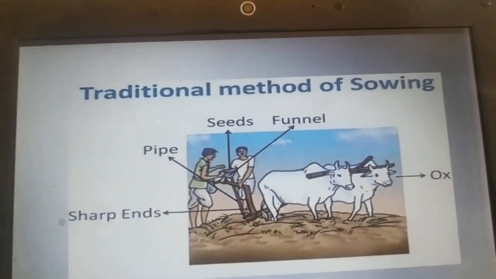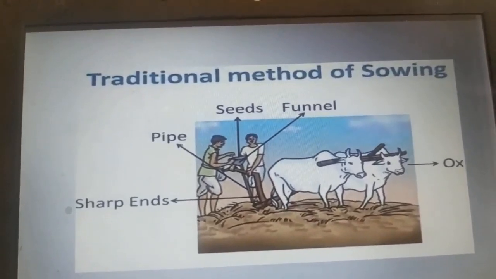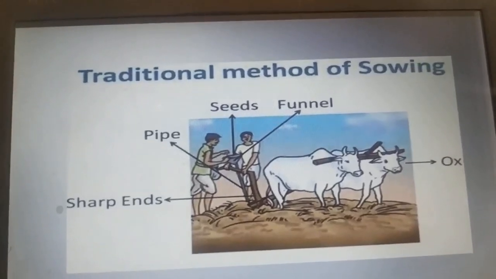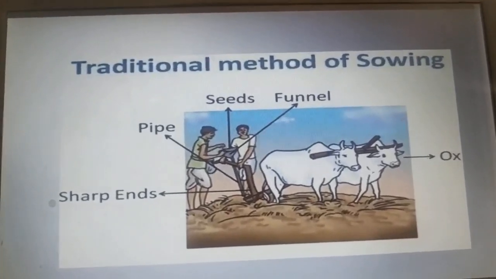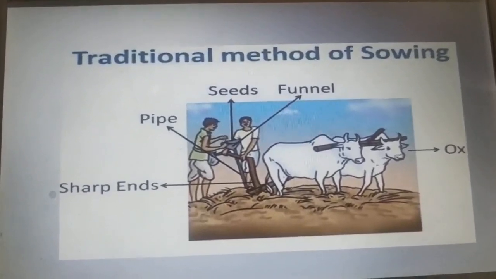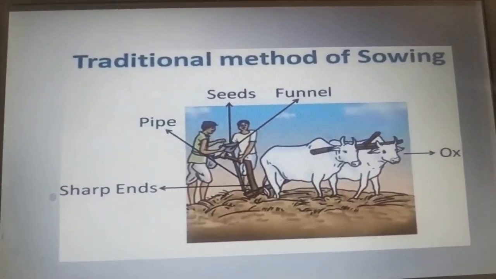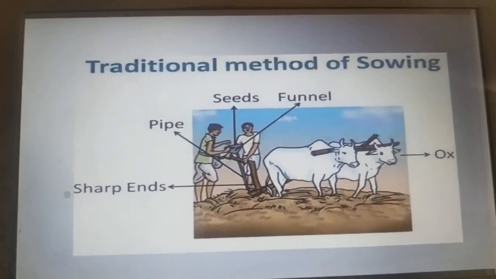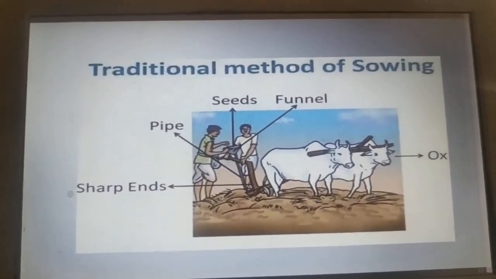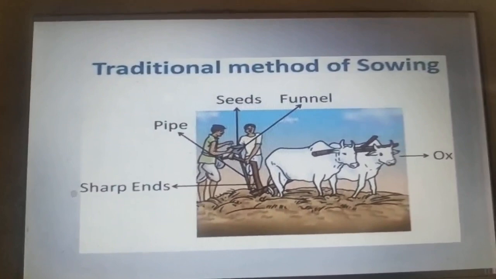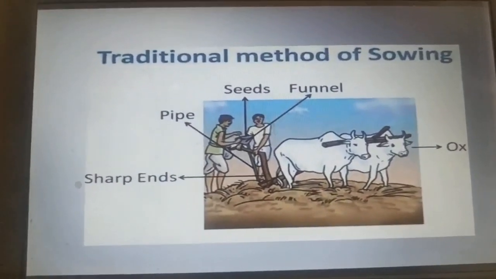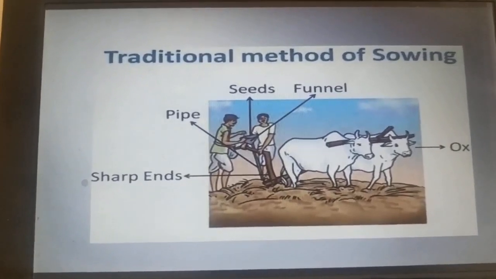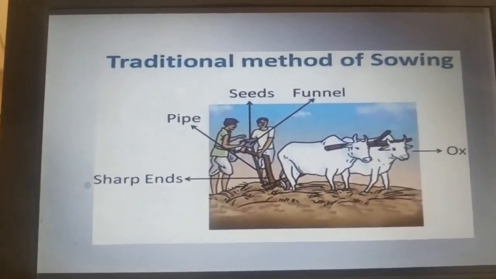When the farmer puts the seed into the funnel, it goes directly down through the pipes and pierces into the soil in the field. In this method the farmers have to make more effort to put the seed into the soil, and it takes more time to sow the seed. Therefore nowadays we are using the seed drill for the process of sowing. So now we can discuss the seed drill.